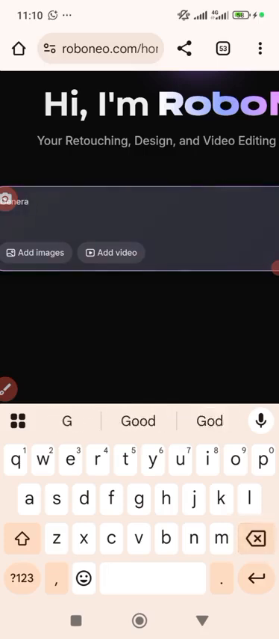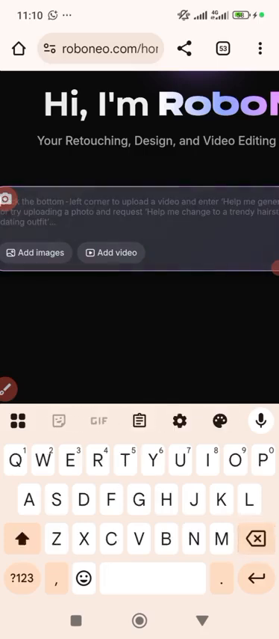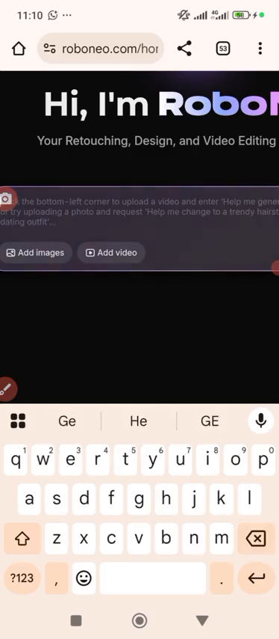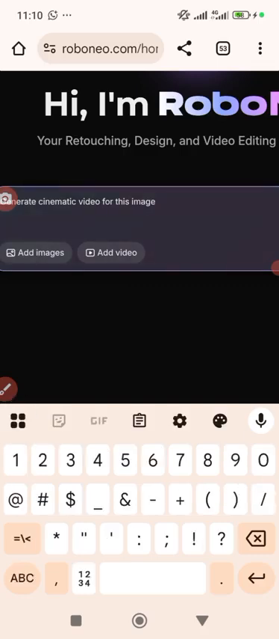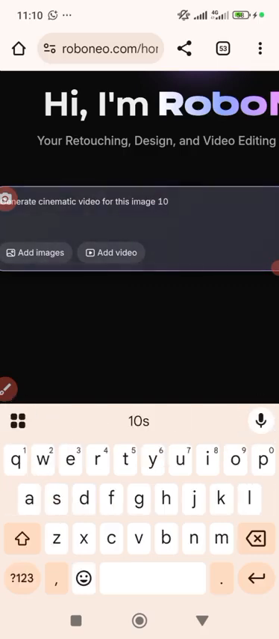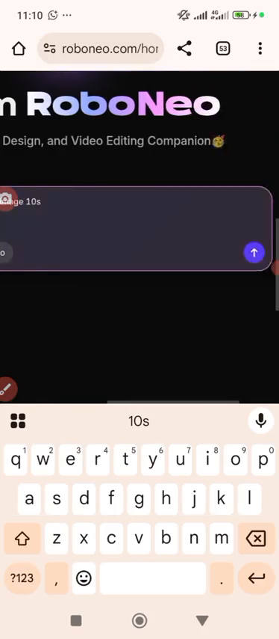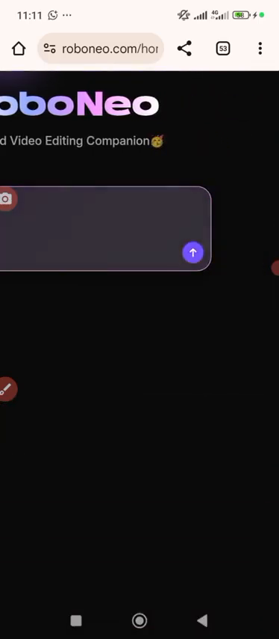We will say, okay, generate cinematic. Let me type that very well. Generate cinematic. Remember, I told us earlier that we can have the video in two ways: animated or cinematic. So generate cinematic video for this image. If you like, mention the time, 10 seconds, and when you do that, you click on this,